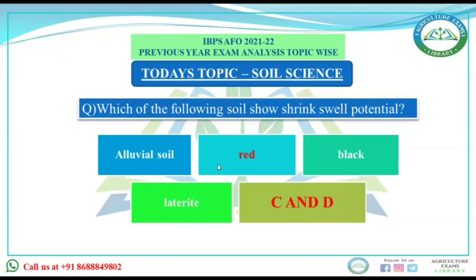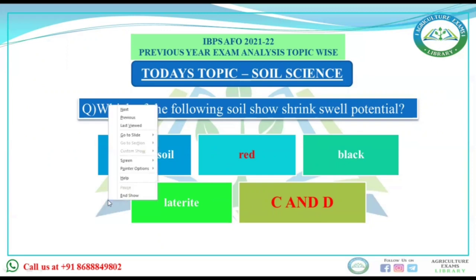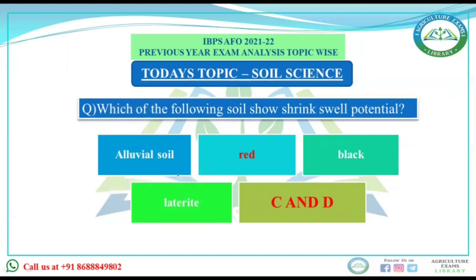Which of the following soils has shrink-swell potential? Red soil, black soil, laterite soil, or C and D both. What is shrink-swell potential? Clay particles swell when they are wet and shrink when they are dry.